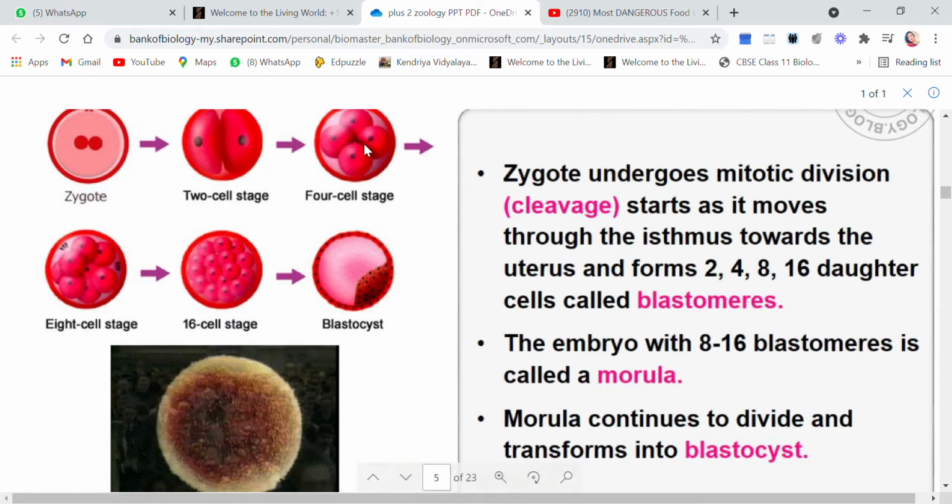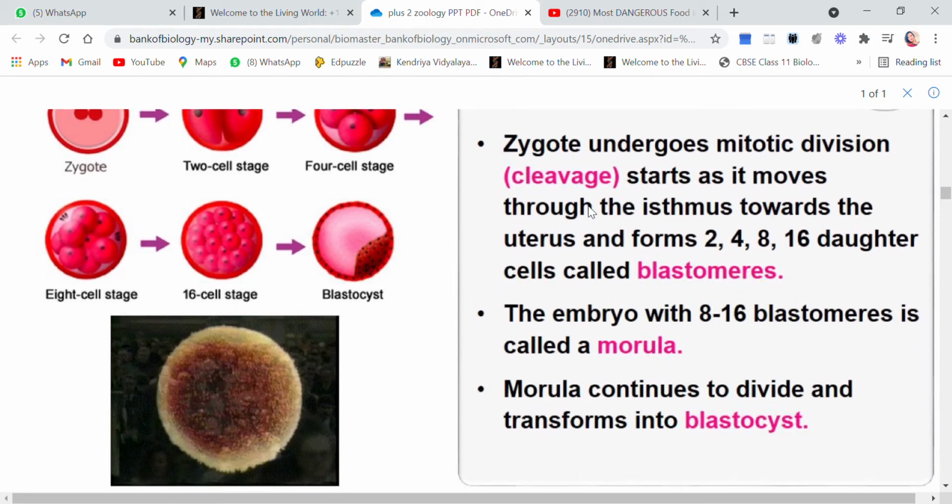So if I ask you at 2 cell stage how many blastomeres are there, you will say 2. At 4 cell stage how many blastomeres are there, you will say 4. Clear? Now children, when it has reached these stages, this zygote will develop into embryo. So you see the embryo with 8 to 16 blastomeres.